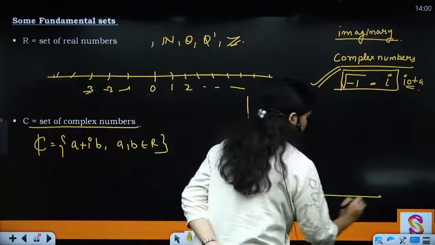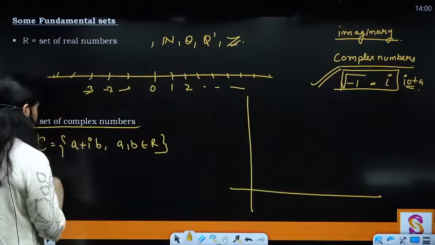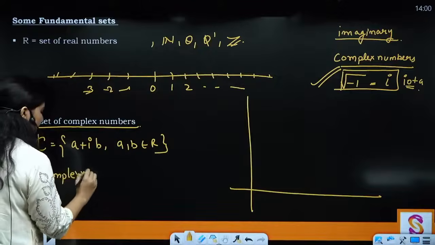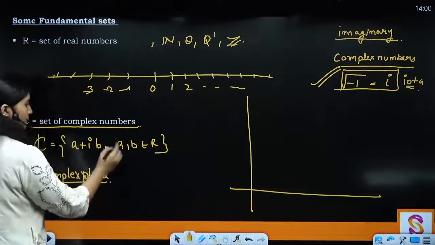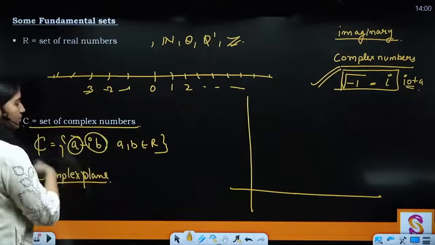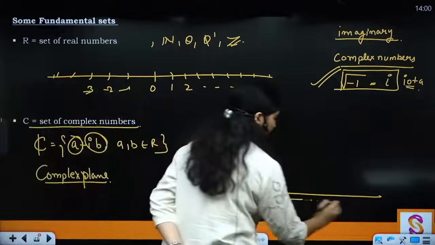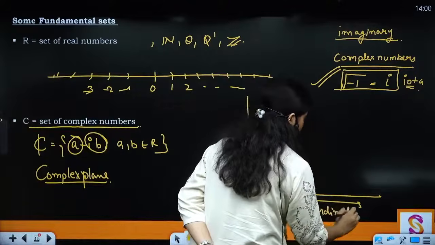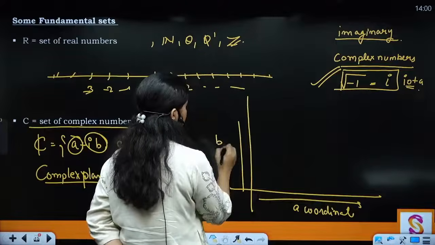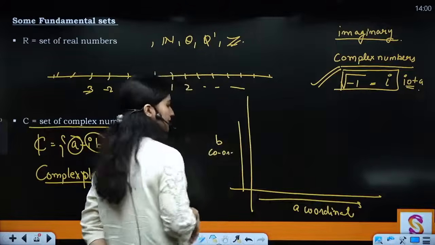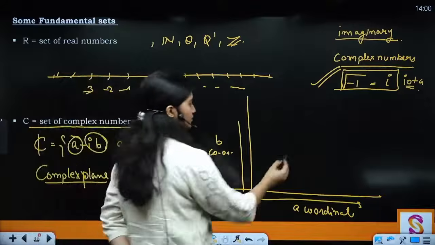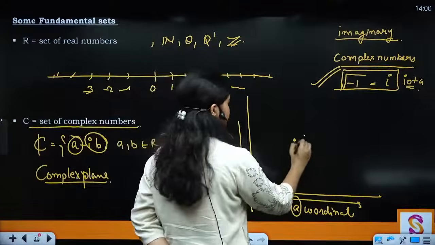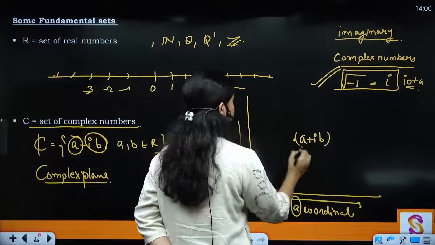Whenever we talk about complex numbers, we refer to the term complex plane, where this is your x coordinate and this is your y coordinate. Okay, so here you represent the a coordinate and here you represent the b coordinate. Clear? And then, depending on the values of a and b, you can represent the complex number in this form. Clear?